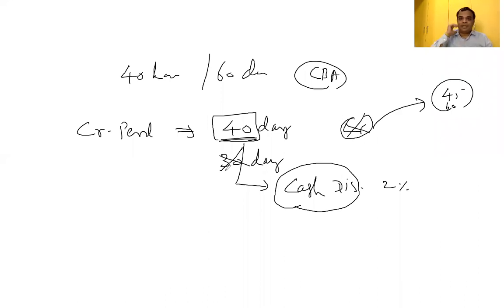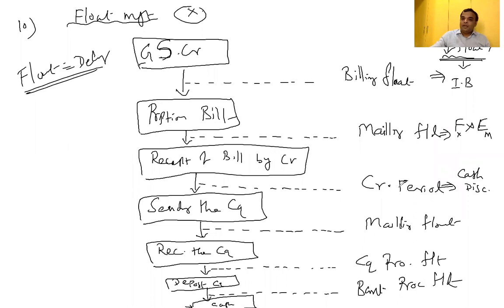Then what happens on the customer side? The mind will change. Suganya madam will think, anyway, I have to pay 2,000 rupees on or before the 40th day. I have cash. If I pay within a week, I can get 2% discount also. Otherwise, I am not eligible for the discount. So she wants to save 2% cash. Therefore, a few customers may settle the money well in advance, so that I can recover the cash quickly. That concept is called cash discount. For your better understanding, we are also going to discuss practical questions on cash discount. Clear? So cash discount is a tool for the purpose of reducing the credit period.